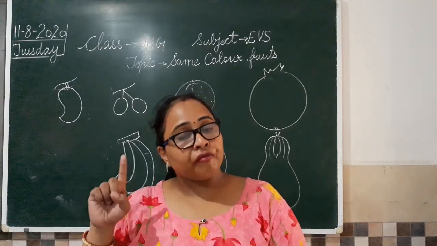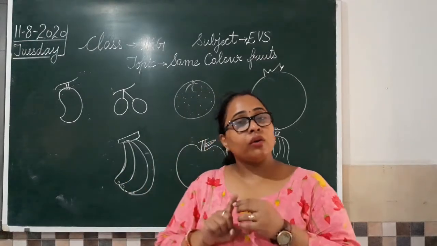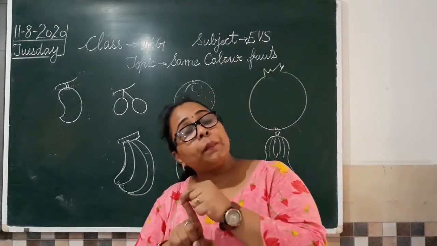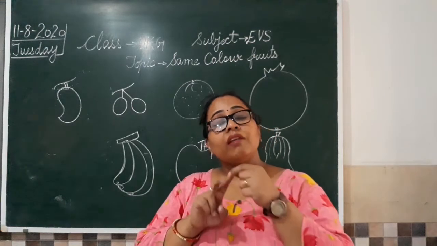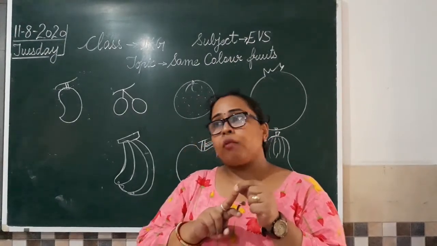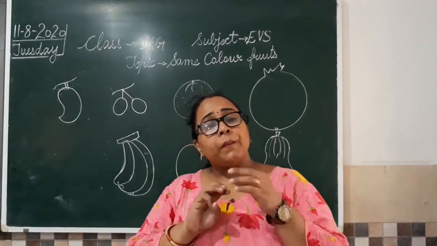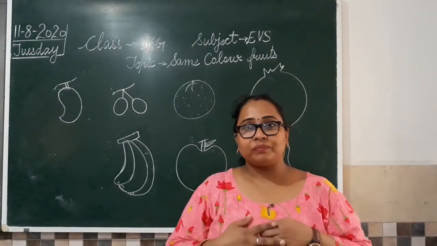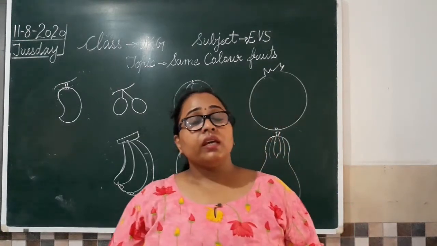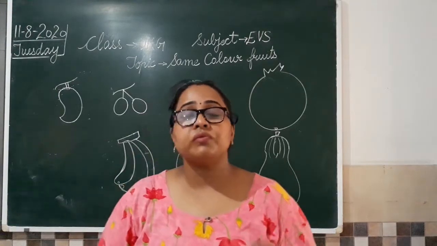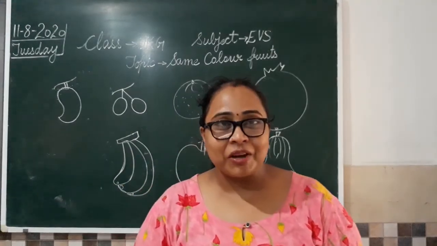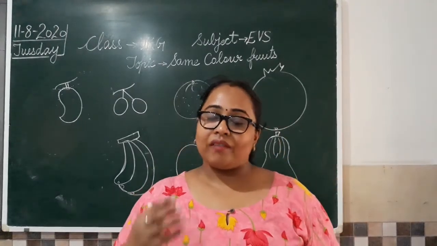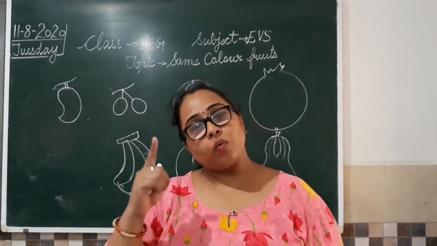So fruits, they are different in taste. They can be eaten with peel or without peel. They have few, many, one seed, or might be no seeds. Clear? But the similarity among the fruits today is their color. So today we are going to see कि one particular color, how many fruits we have. Clear? So let's begin with the topic. Doesn't it sound interesting? One color and we are going to learn about many fruits in that one color.